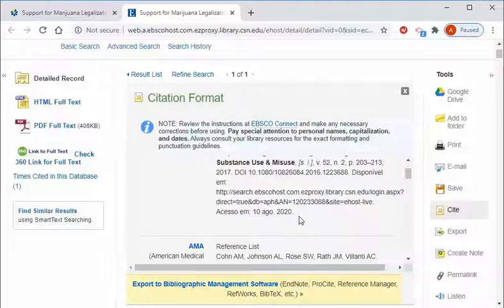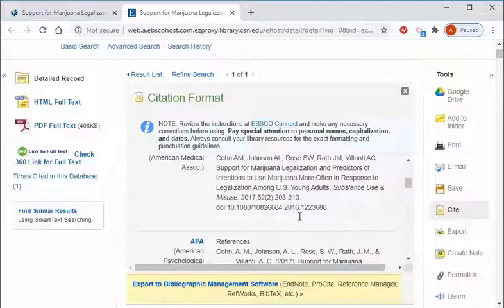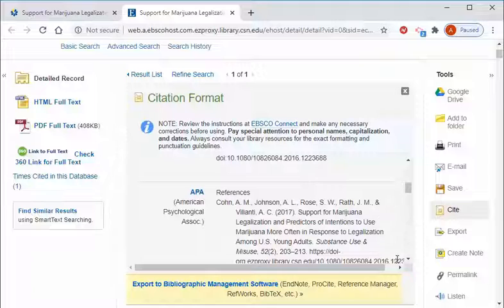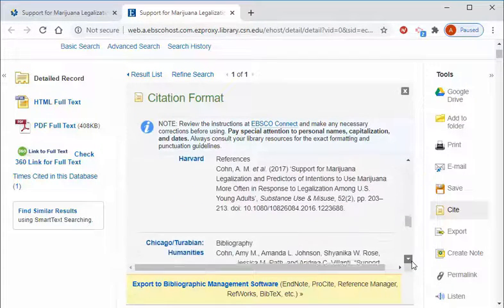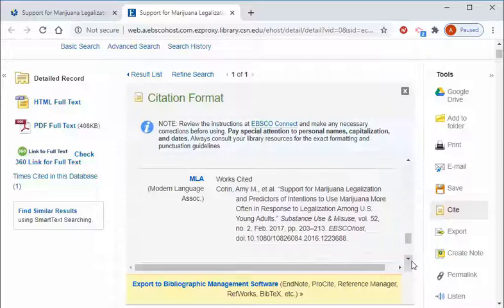The two most common citation styles used at CSN are APA and MLA, and these will be covered in the next tutorial. You can copy and paste these citations into your assignment, but just remember to review them for accuracy and formatting before you turn anything in.